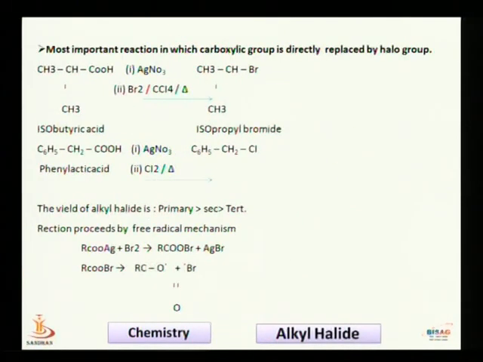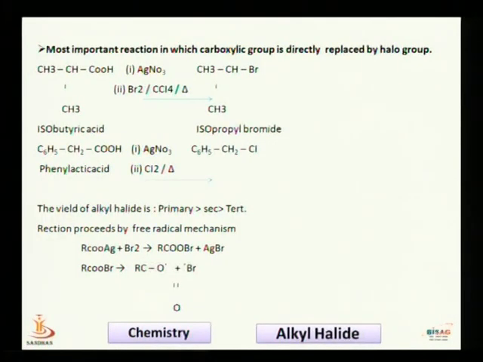We get the product C6H5CH2Br, because it is a primary halide. Primary halide is produced.